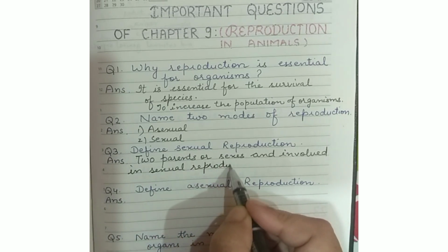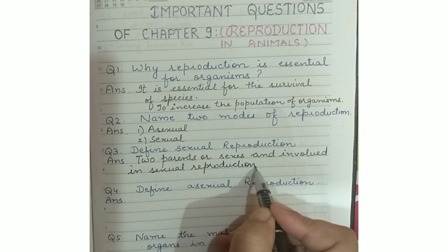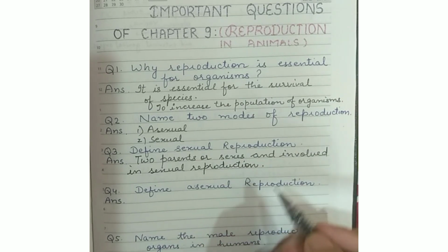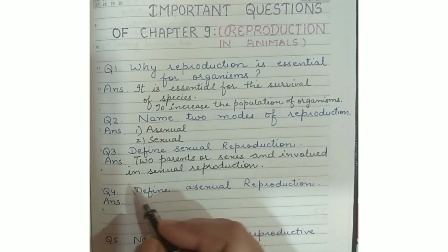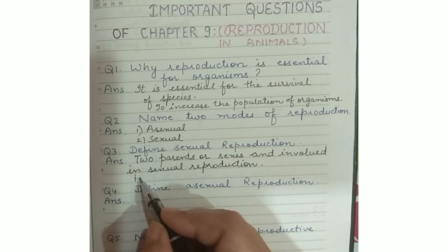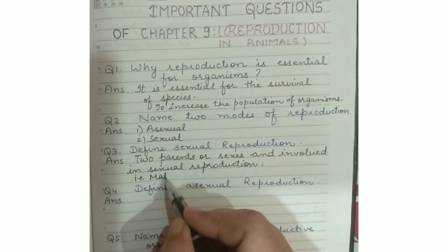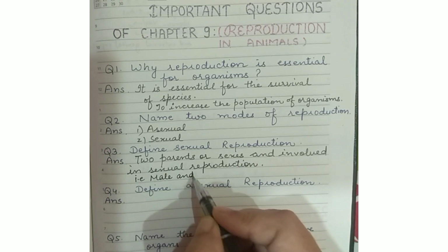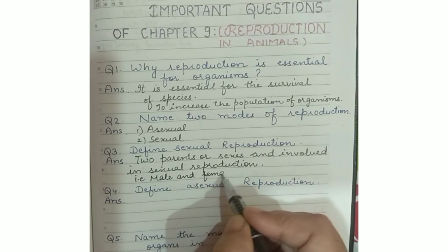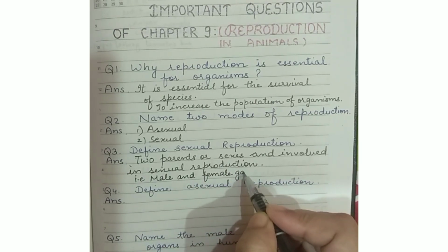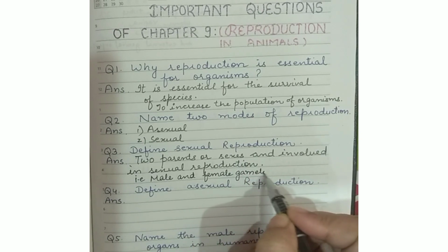Such type of reproduction is known as sexual reproduction. Human beings are the best example. So, male and female gametes are needed in sexual reproduction.